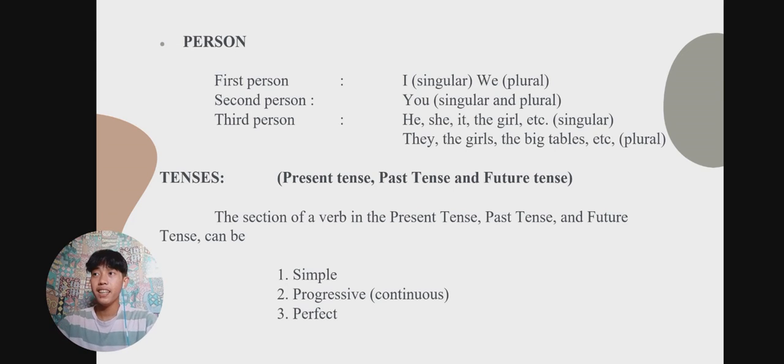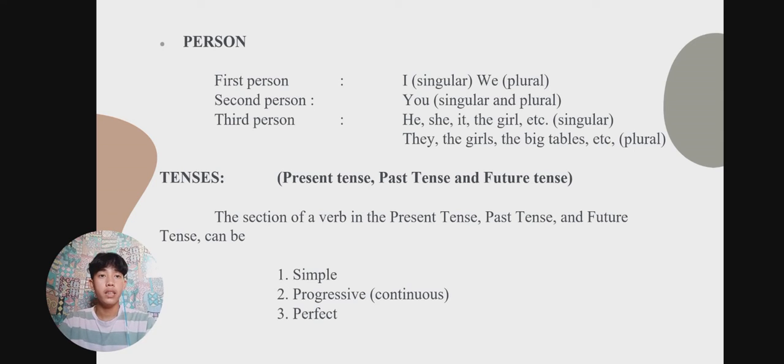So the I is the first person, and you is the second person. So it can be singular and plural. The third person, in the singular, we have he, she, it, the girl, and so on. And the plural, they, the girls, the big tables, and so on.